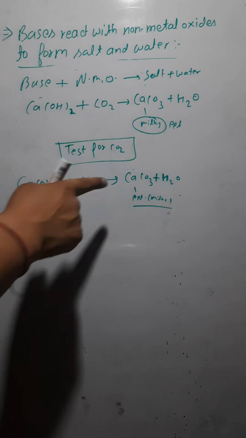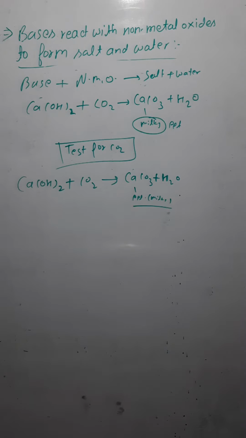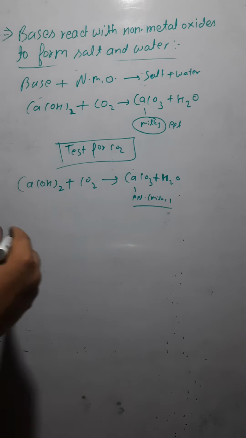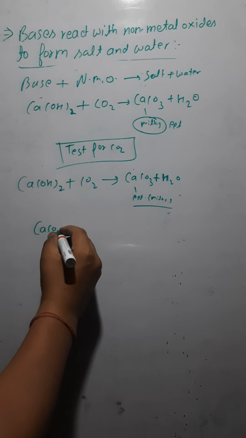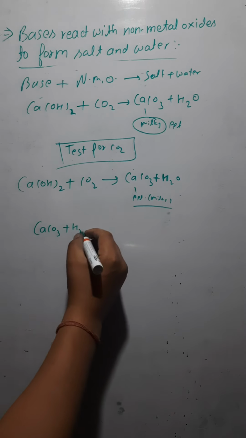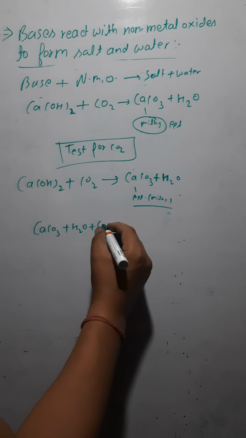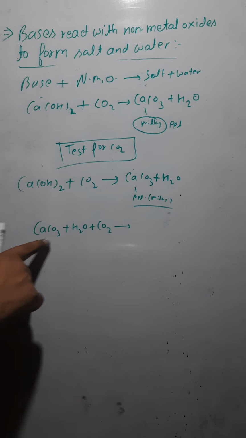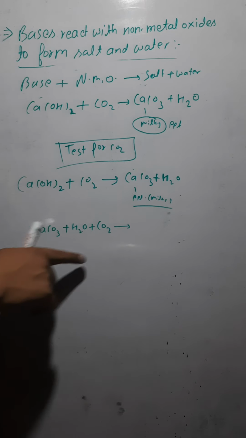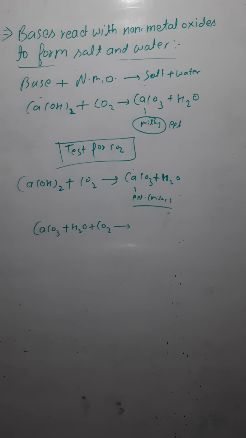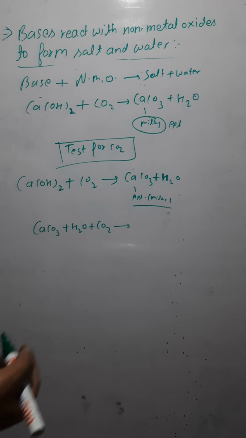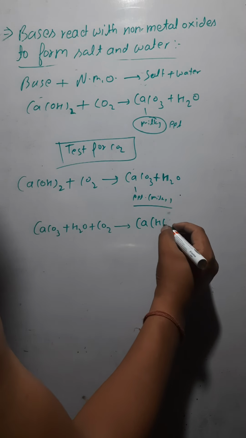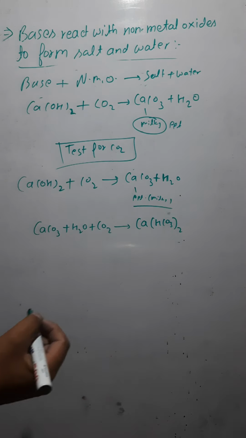Now you react this calcium carbonate again with water and an excess amount of carbon dioxide. Now this calcium carbonate is reacting with excess carbon dioxide. What would happen? It is going to form calcium hydrogen carbonate, Ca(HCO3)2.